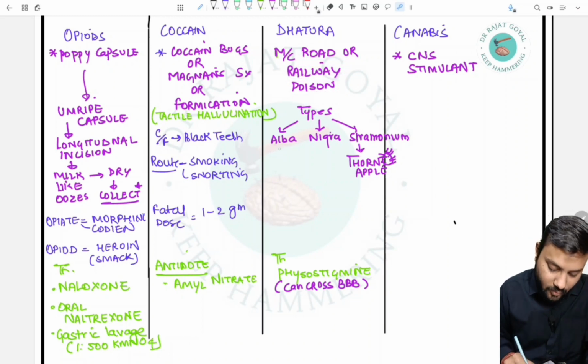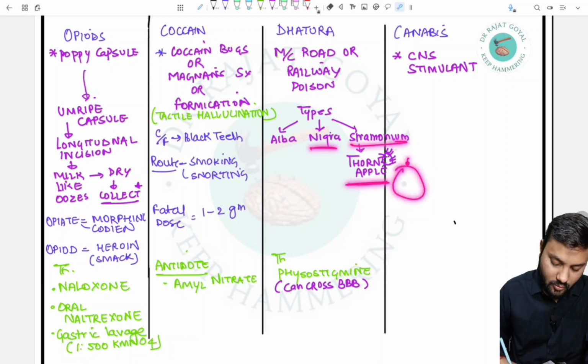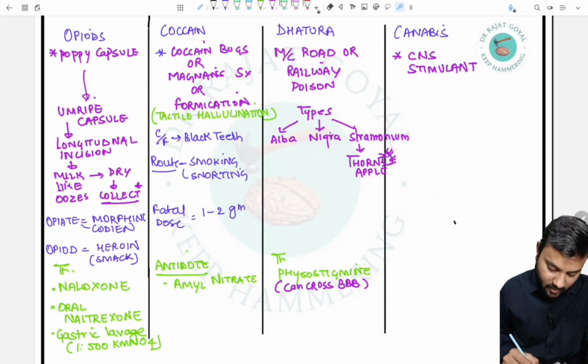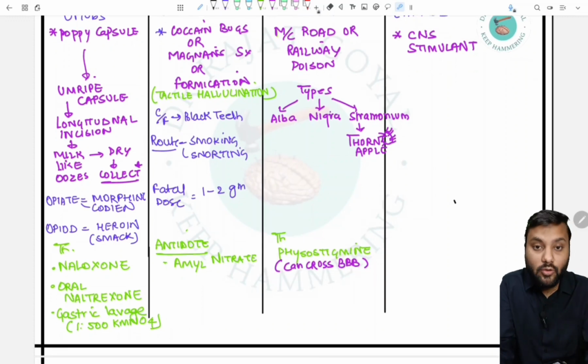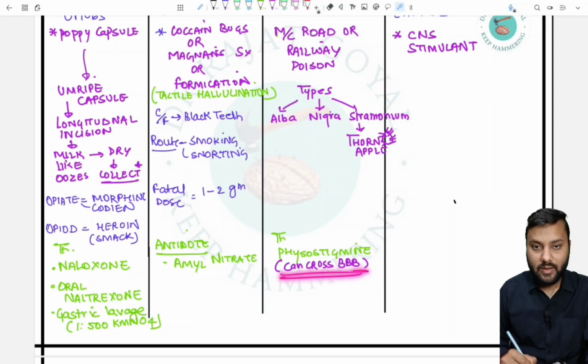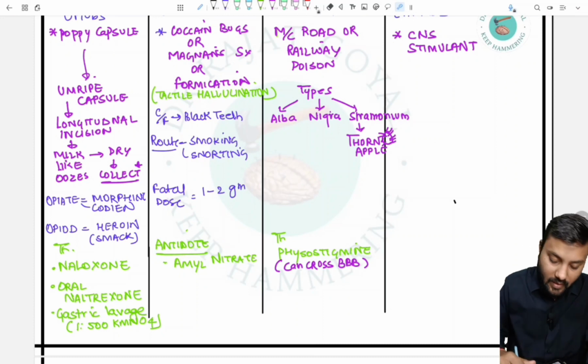As we have seen, there are three types of datura: datura alba, datura nigra, and datura stramonium, which are also called thorn apple, which we offer to Lord Shiva. And treatment for datura is physostigmine, because it can cross the blood-brain barrier. So we don't use neostigmine because it does not cross the blood-brain barrier. We use physostigmine because some CNS symptoms are also there, such as delirium, etc., which we have to decrease.